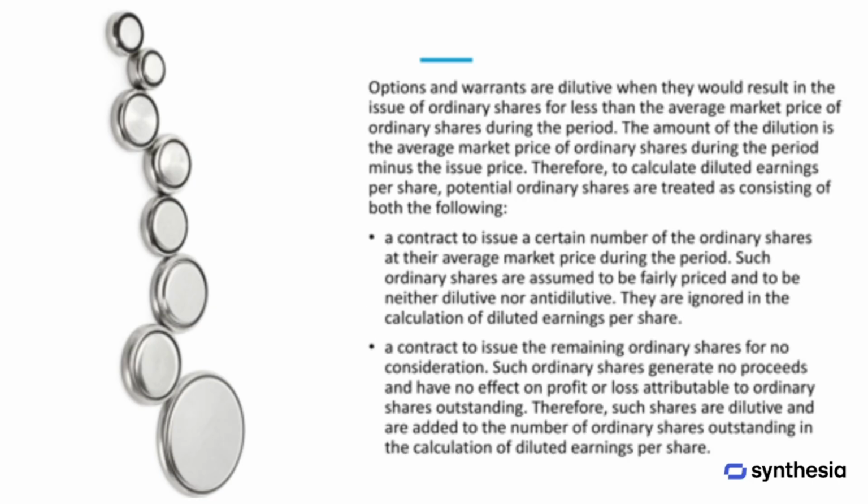Options and warrants are considered dilutive if they would lead to the issuance of ordinary shares for less than the average market price during the period. The extent of the dilution is the difference between the average market price and the issue price.